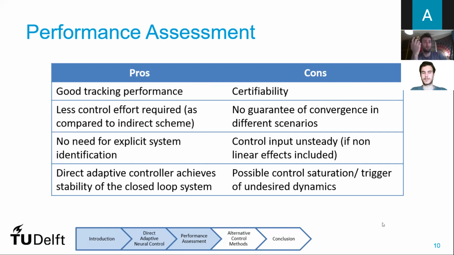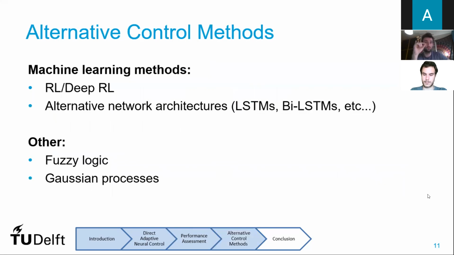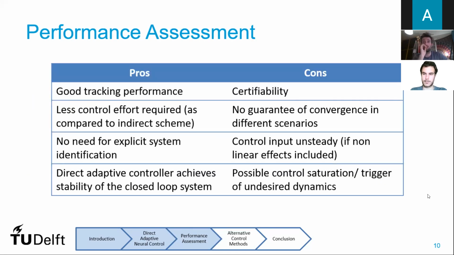Finally, there is a possible control saturation or a trigger of undesired dynamics, which should be noted. The iterative approach model may be a good model for the plant with one controller, but it is not guaranteed to be a good model for all controllers, since unmodeled dynamics can have a profound effect on the stability of the learning algorithms for adaptive control.